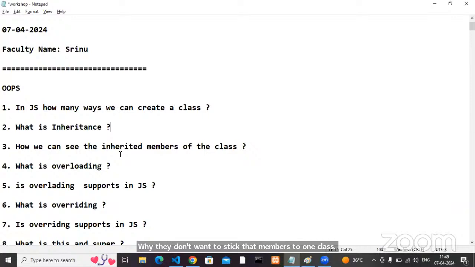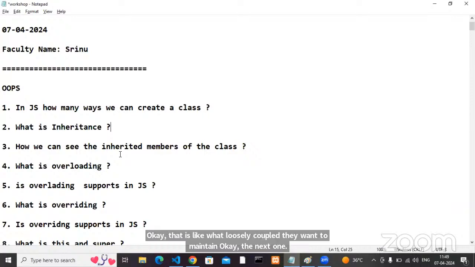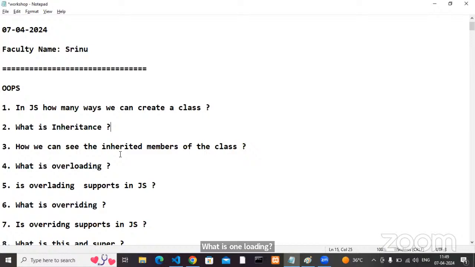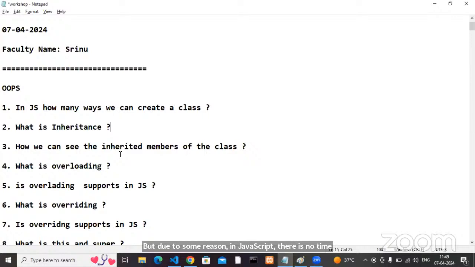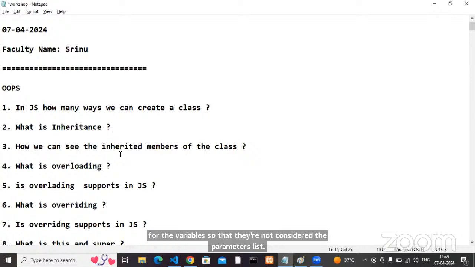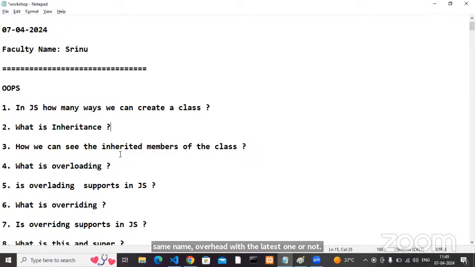Okay, the next one. What is overloading? The method name is the same, the signature is different. Signature is nothing but the number of arguments, type of arguments, and order of arguments. But in JavaScript there is no type for the variable, so they do not consider the parameters list. That's the reason all the methods with the same name are overridden with the latest one. So we can say overloading is not supported in JavaScript. Is overloading supported in JavaScript? No, it is not supported.